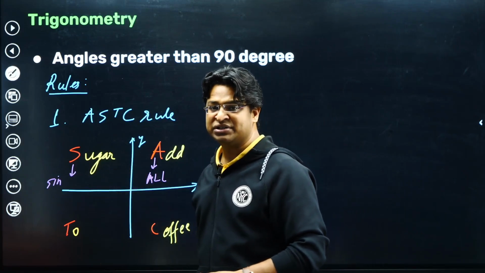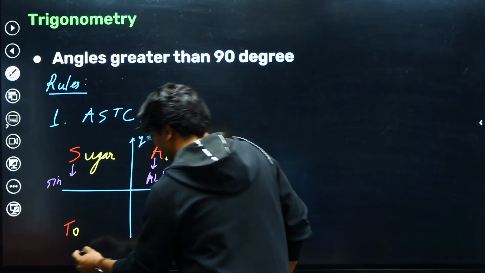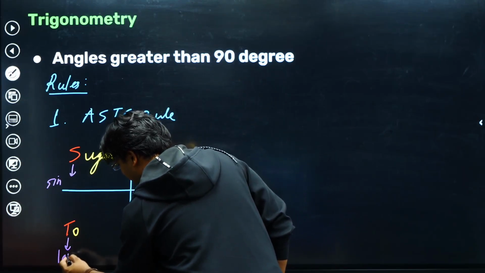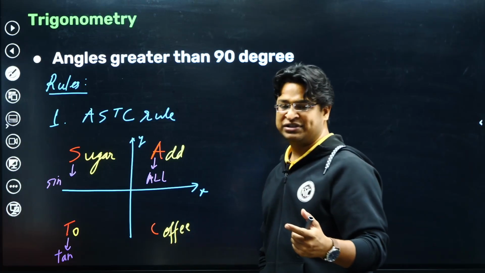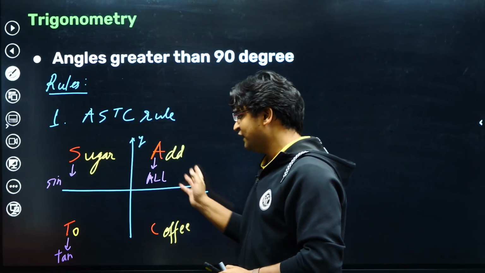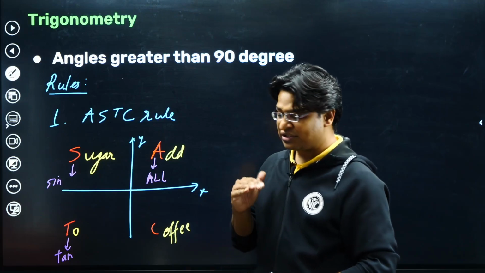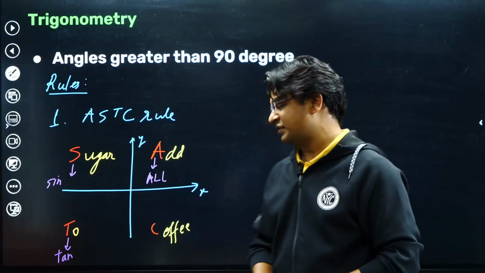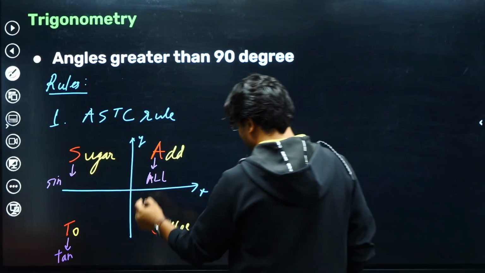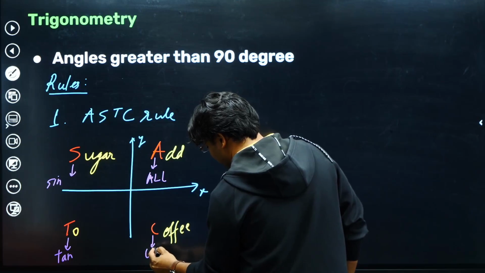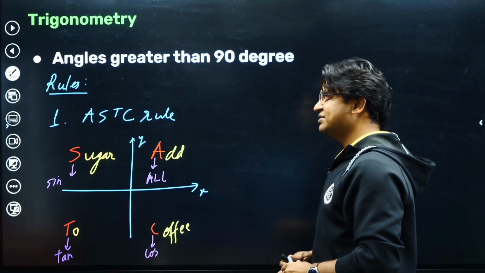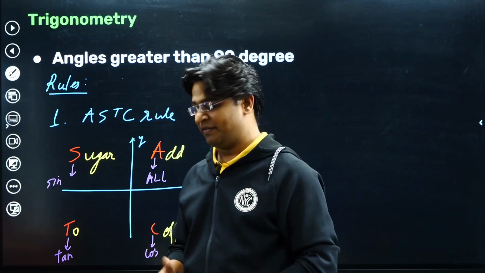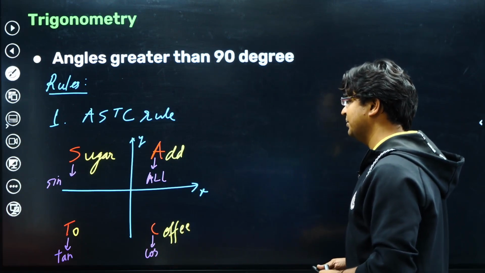In the third quadrant, tan is positive and sine and cos are negative. And if an angle falls in the fourth quadrant, then its cos would be positive, but its sine and its tan would be negative.